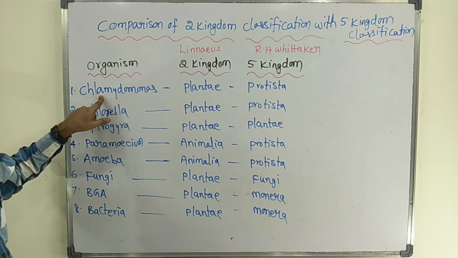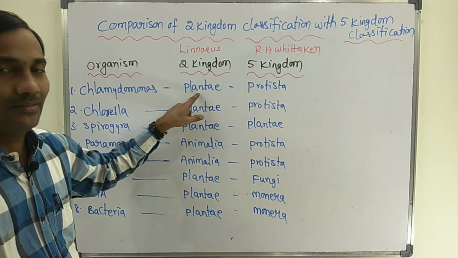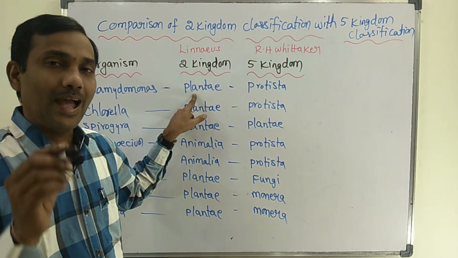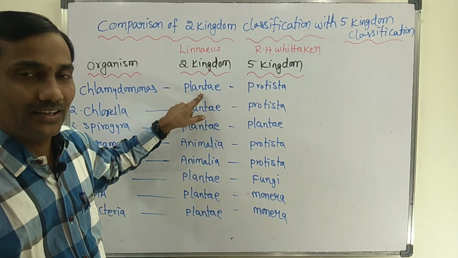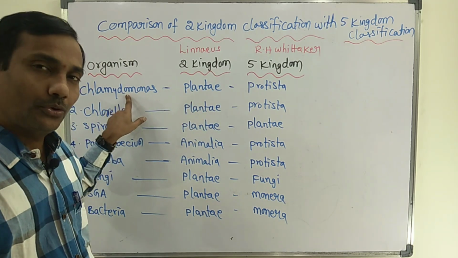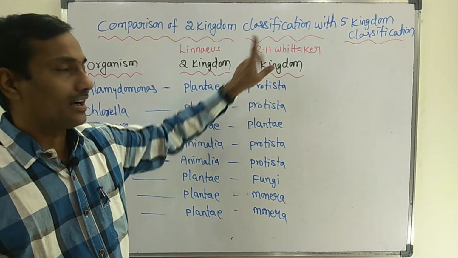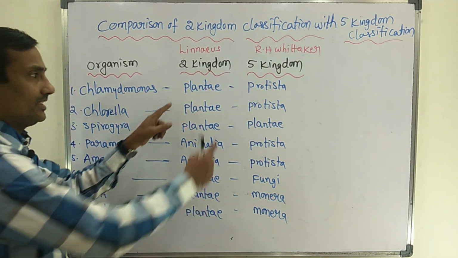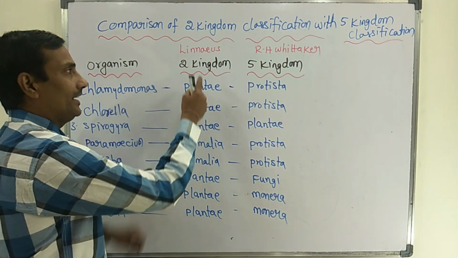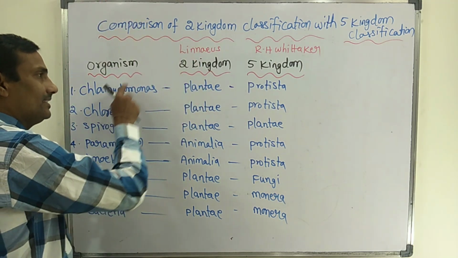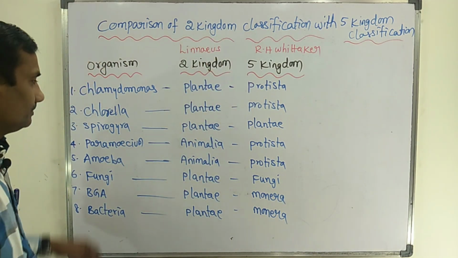First, Chlamydomonas. According to Linnaeus, Chlamydomonas is placed in the Plantae kingdom because the Chlamydomonas cell consists of a cell wall. But it is a unicellular eukaryotic organism, so it is placed in the Protista kingdom according to R.H. Whittaker. See, the kingdoms are different: the same organism is placed in Plantae by Linnaeus and in the Protista kingdom by R.H. Whittaker.